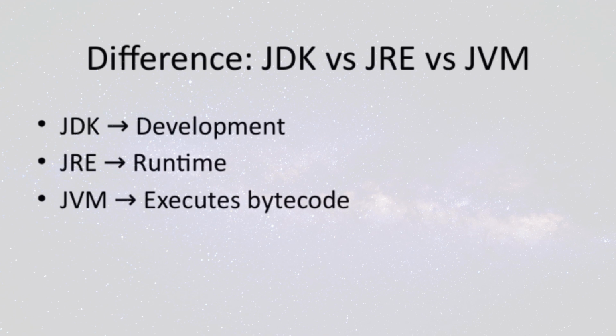Now, the JVM, or Java Virtual Machine, is the core component that actually executes the bytecode generated by Java programs. It's platform independent, meaning it allows Java applications to run seamlessly across different operating systems. The key takeaway here is that the JVM runs the bytecode, the JRE provides the environment to run the JVM, and the JDK is used when you're developing and compiling Java code. Understanding these distinctions is crucial because they highlight how Java maintains its portability and flexibility across diverse systems.